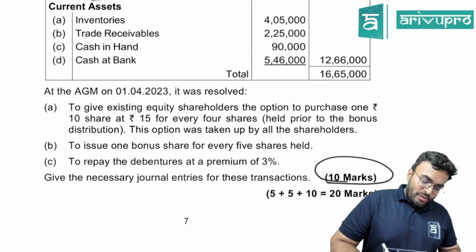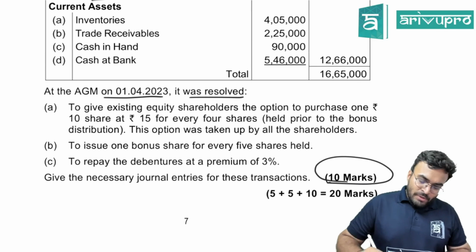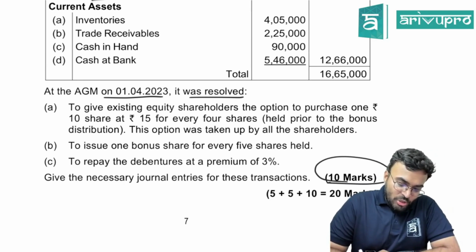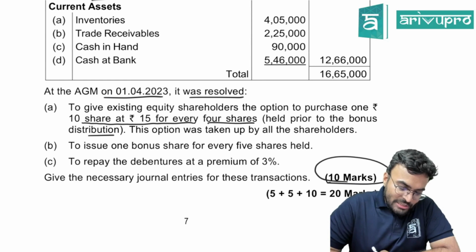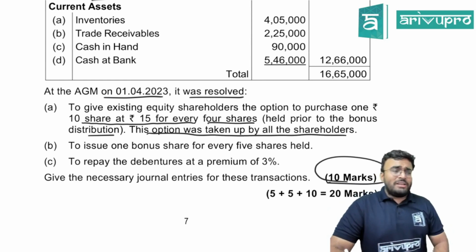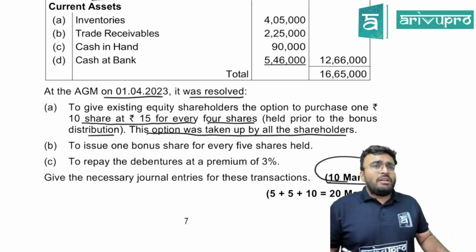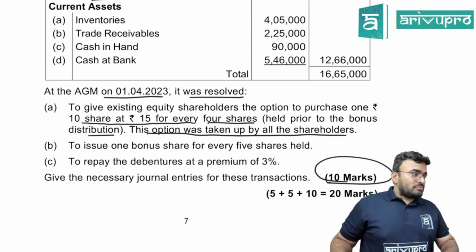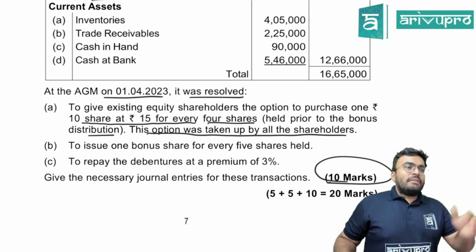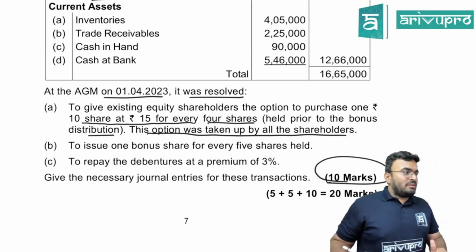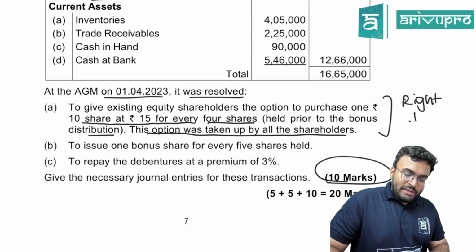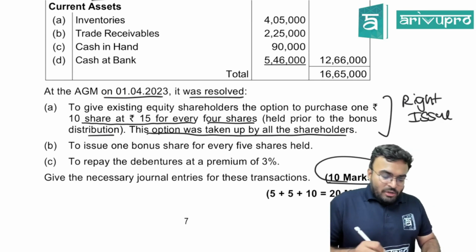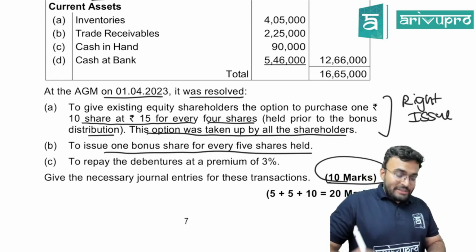At the AGM on 1/4/2023, it was resolved to give existing equity shareholders the option to purchase 1 rupees 10 share at 15 for every 4 shares held prior to the bonus distribution. This option was taken up by all shareholders. What is this concept called? No, they are paying money there. This is right issue. They are paying money to issue. 1 bonus share for every 5 shares held, this is bonus issue.